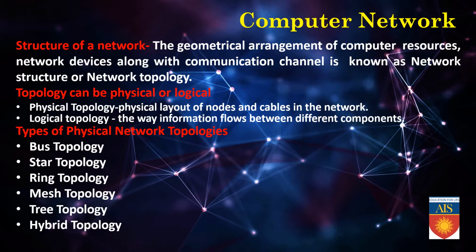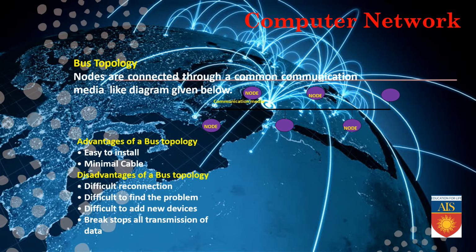Types of physical network topologies are bus topology, star topology, ring topology, mesh topology, tree topology, and hybrid topology. These are the topologies available at present for physical networks. Now first we will discuss bus topology. Nodes are connected through a common communication medium, like in the diagram given below. Here you can see the communication medium, and then you can follow the nodes one by one.